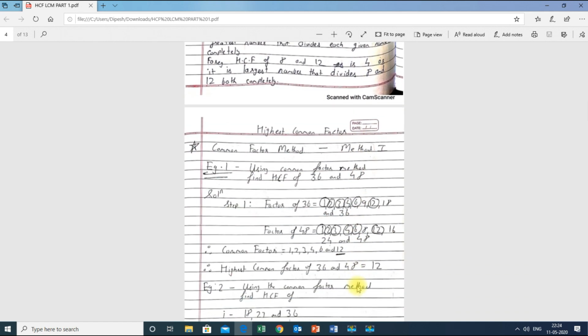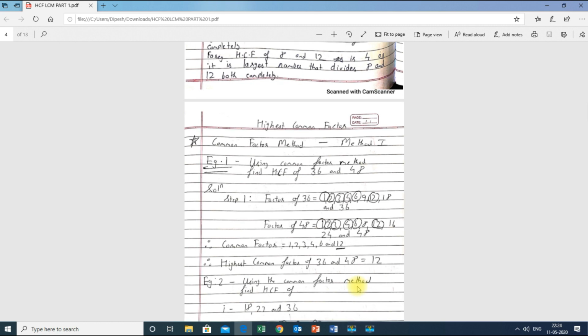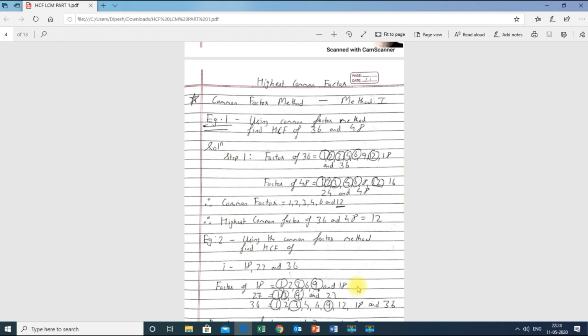But before finding the HCF, we should know that there are 3 methods of finding HCF. Now we are going to learn first about the common factor method. You can follow any method unless they ask for a particular method in the exam. If they ask to find HCF by any method of your choice, you can use whatever you feel is easy. I personally believe you can go with the common factor method or prime factor method. Both are very easy. Even the third method is easy, but it takes a little more time to solve.